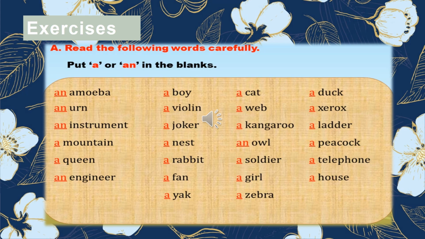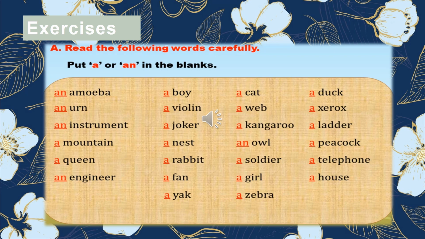So it's an amoeba, an urn, an instrument, a mountain, a queen, an engineer, a boy, a violin, a joker, a nest, a rabbit, a fan, a yak, a cat, a web, a kangaroo, an owl, a soldier, a girl, a zebra, a duck, a xerox, a ladder, a peacock, a telephone, a house.